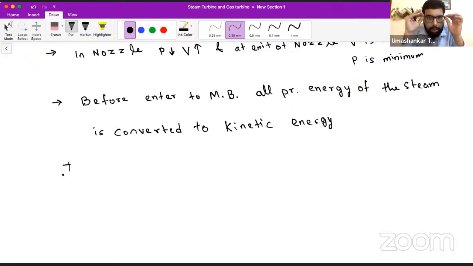If we have understood the concept, we can write it in many ways, and again it can be asked in many ways. But this all is just a play of English, nothing else. The concept will be same. Okay, so we can write like this also: before entering the moving blade, all the pressure energy of steam is converted to kinetic energy.